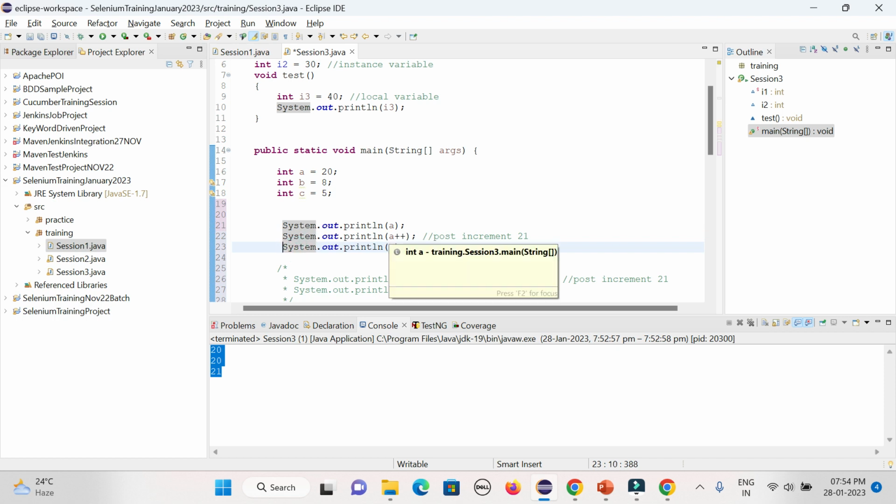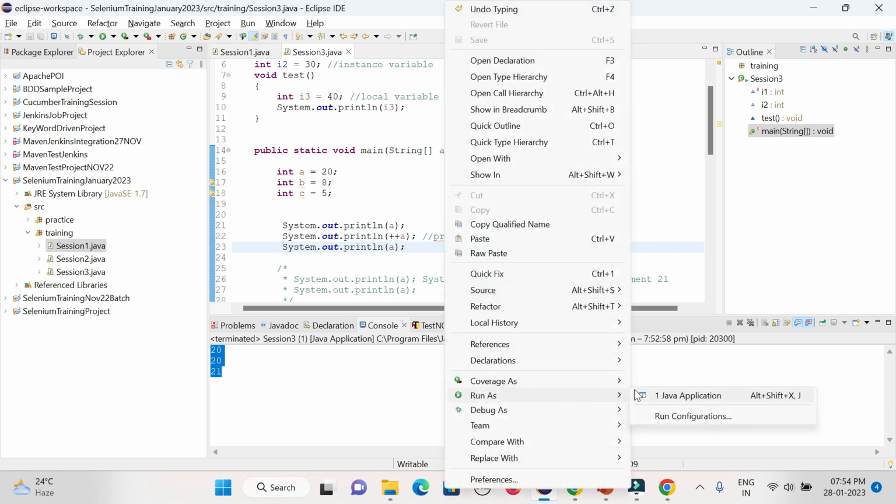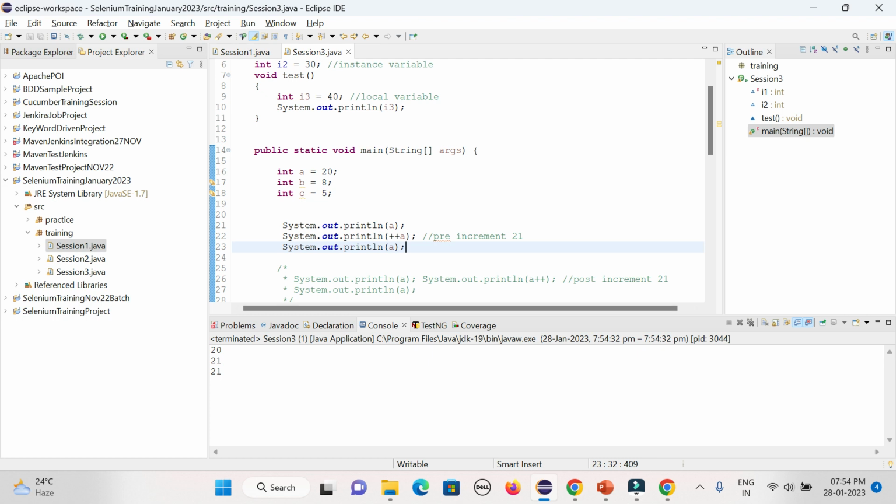Say I am giving it something called pre-increment. So here what will happen? It goes 20, then 21, and then 21, because it will increment first, meaning incrementing first, then it is printing the value, and that value is getting stored in the variable. Now if I call a again, that 21 is coming. So that is the difference between the pre-increment and the post-increment.